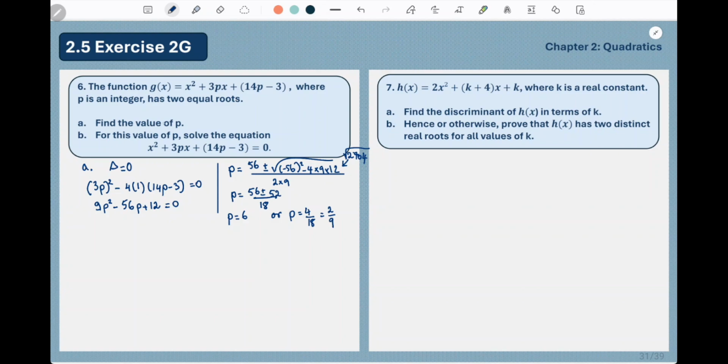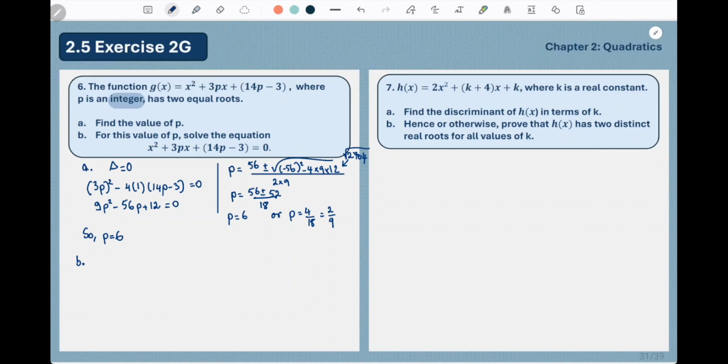However, the question has specified that p is an integer, thus we only consider this solution, so p is then equal to 6. So this one is not a valid solution because we know that p is an integer. So we go to part B.